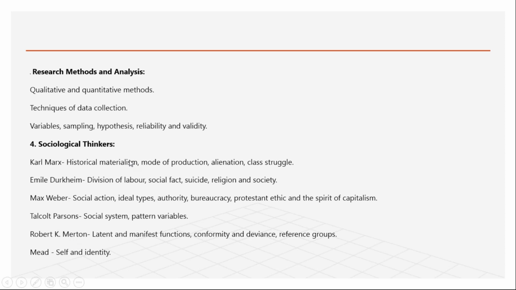Only these six are there for the thinkers. And people say sociology is very easy because the examiner asks only about these six thinkers, no other thinker. And if you have studied once and then write a test, you know that last year this thinker came, so this year that one will come. So you get some idea of what is going to come in the sociology paper, but in other subjects you cannot think that way.